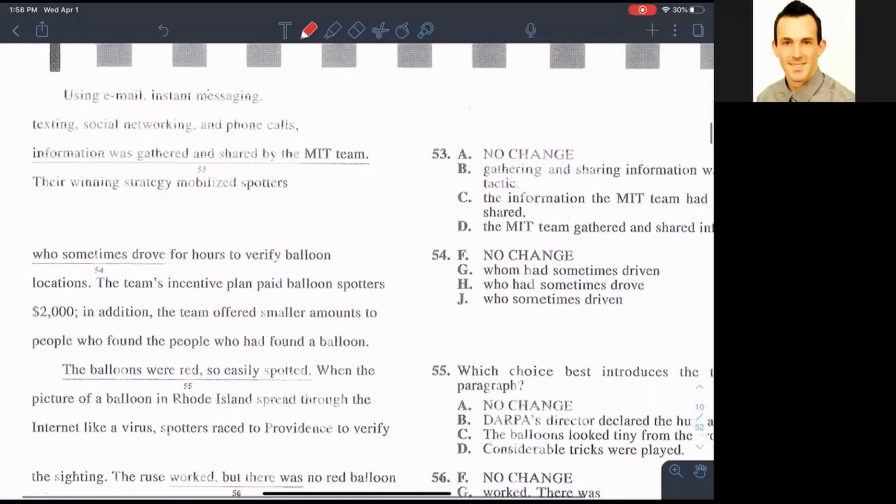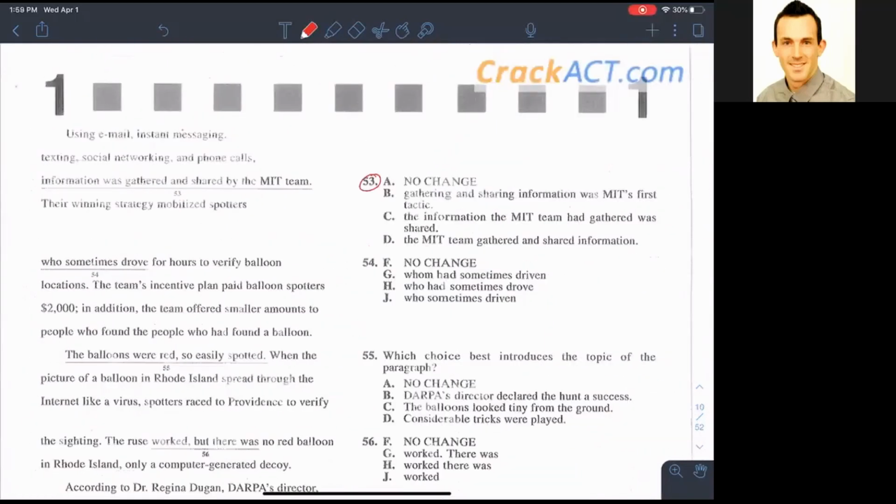53. I chose B. So the situation for this one is you chose one that is passive voice. Okay. Who or what is the subject of this sentence? The subject is MIT. Yep, MIT is the subject, right? They specifically are the ones doing something.